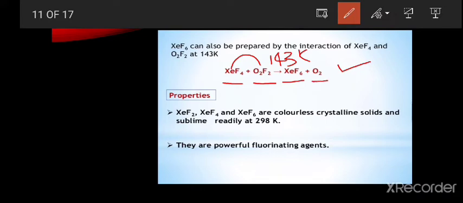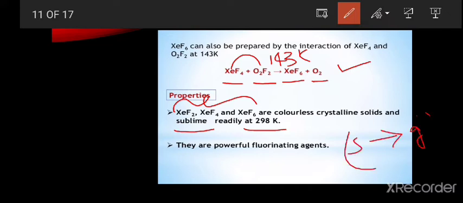Next, properties. We know these three, XeF2, xenon tetrafluoride and xenon hexafluoride, are colorless crystalline solids, and at 298 Kelvin they sublime to gases. Sublimation is nothing but conversion of solid to gas.